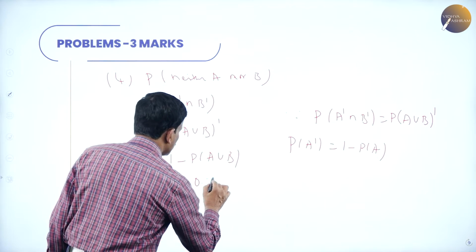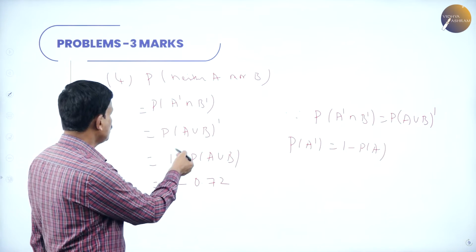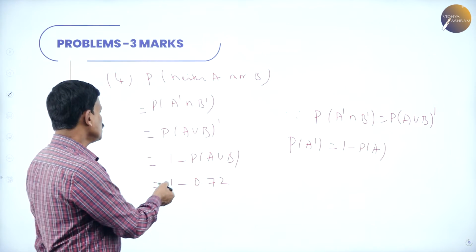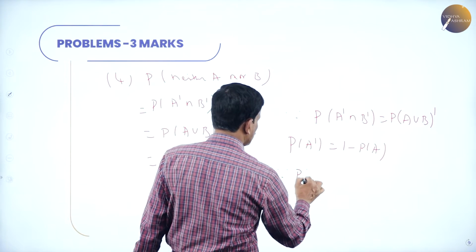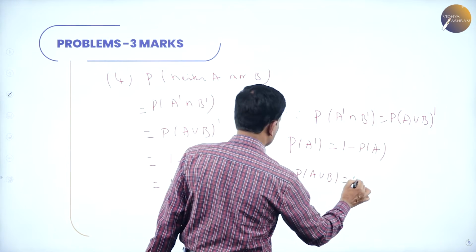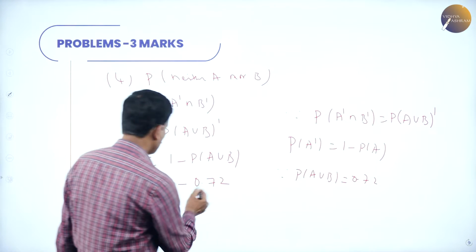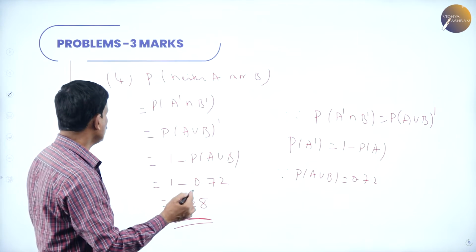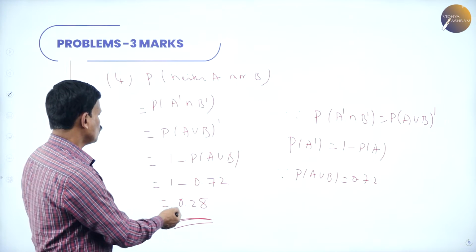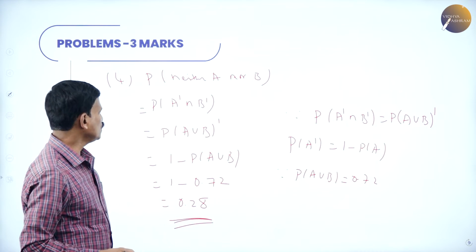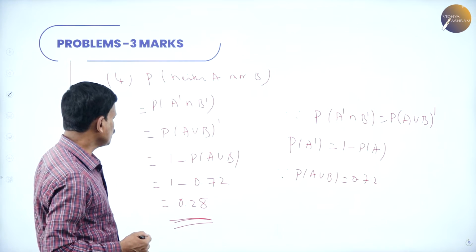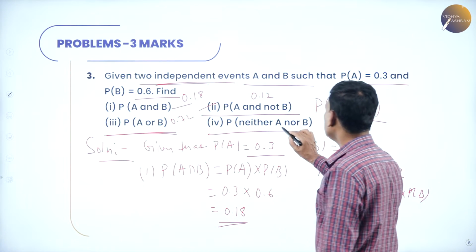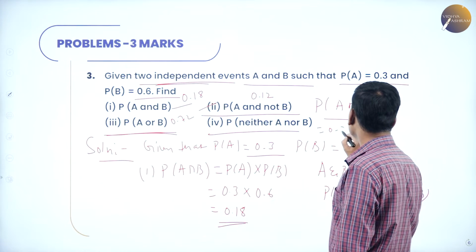So this is 1 minus 0.72, which is nothing but 0.28. The last answer, probability of neither A nor B is equal to 0.28.